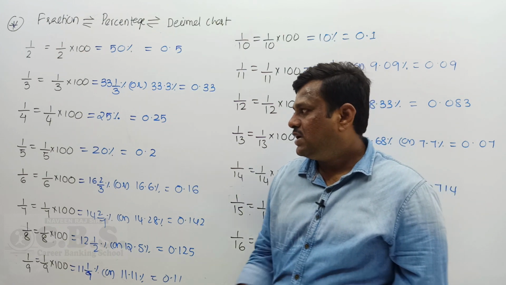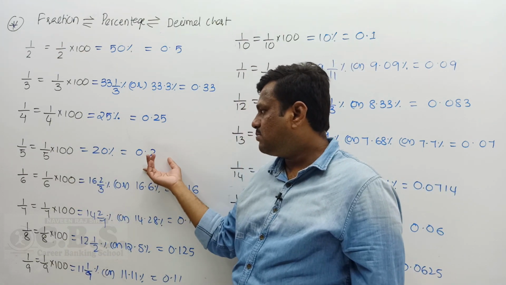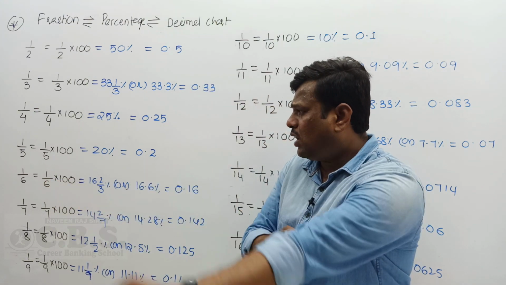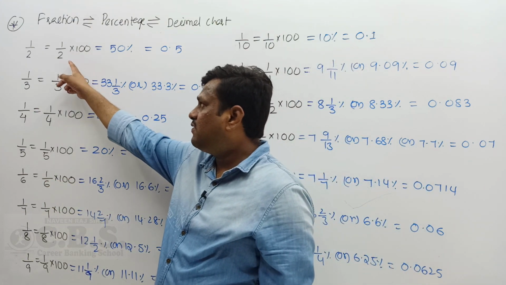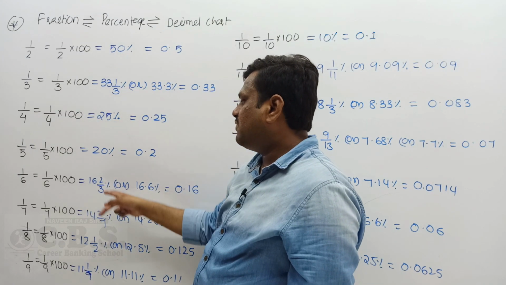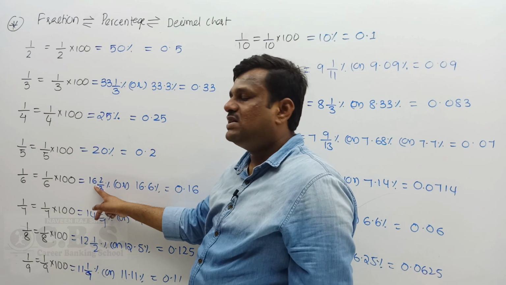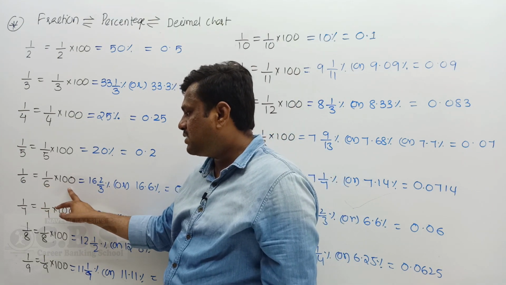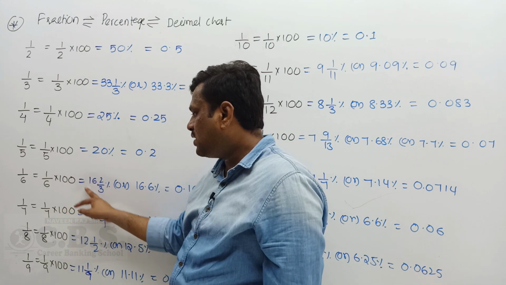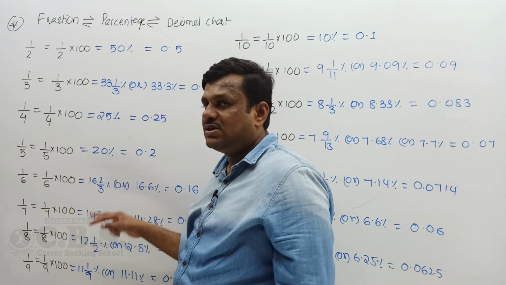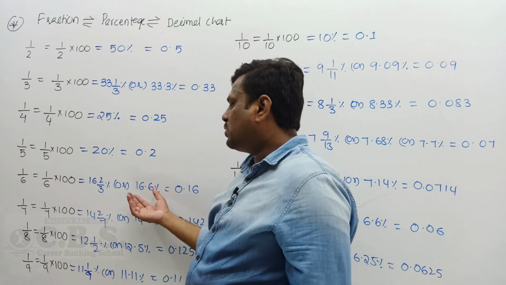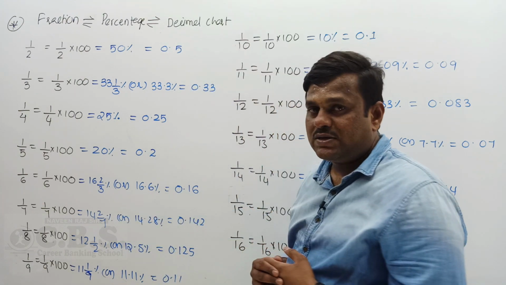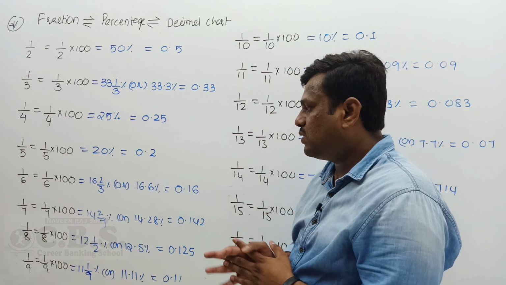And 1 by 5 value is 20%, which is 0.2. 1 by 6 is half of 1/3, so 50 divided by 3. 16 3s are 48, 48 plus 2, so 50 by 3. You can rewrite it as 16 2 by 3 percent as a mixed fraction. And you can also convert it into a decimal, 16.6%, and pure decimal 0.16.